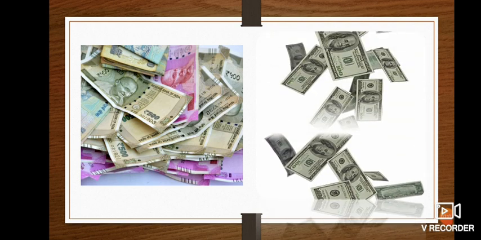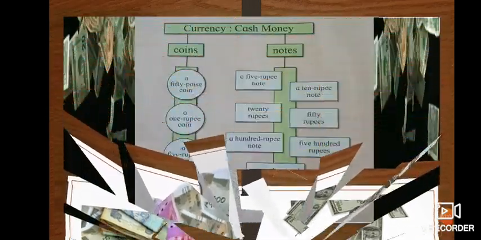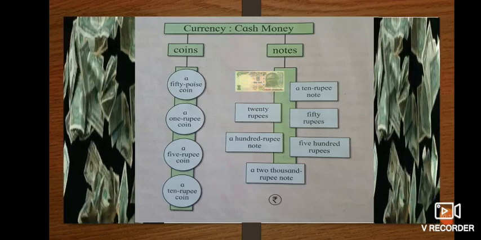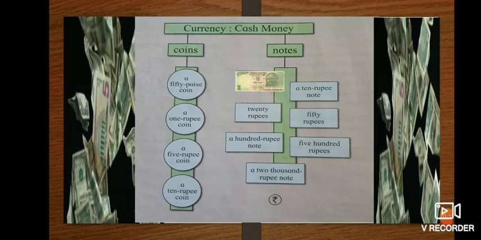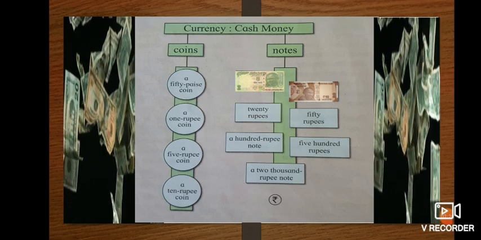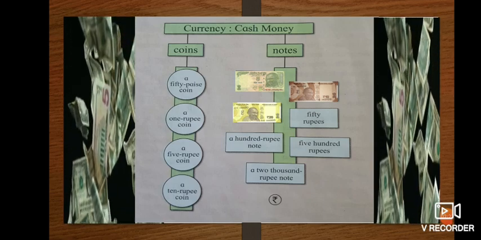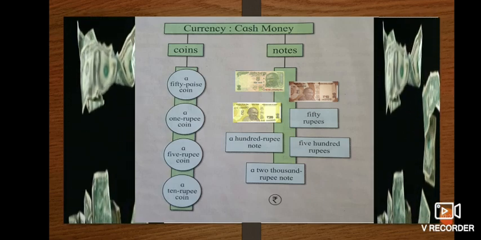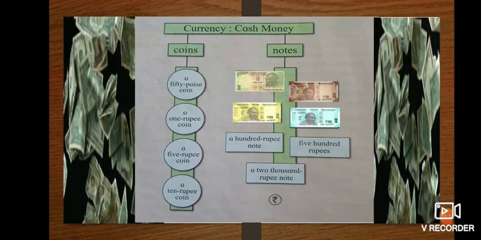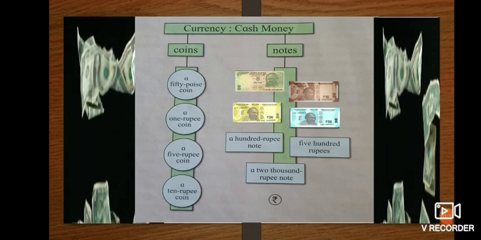So let's see. Today we see money in the form of coins and notes. So let's see Indian money. In the notes we have 5 rupee notes, which is light green in color. Then we have the 10 rupee note, which is brownish in color. Then we have the 20 rupee note, which is a fluorescent green in color. Then we have the 50 rupee note. It is a mixture of greenish and bluish color.